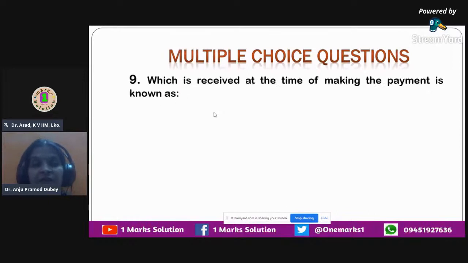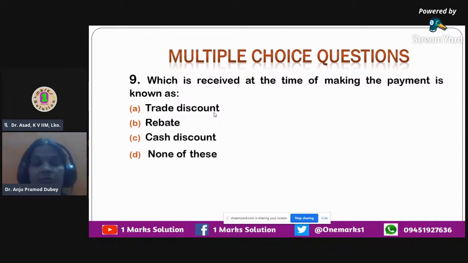The next question that we have over here is: which is received at the time of making the payment? Whatever amount you receive at the time of making payment. So these are the four options that are given to you. Out of these four, what is the thing that you receive when you make the payment? When you are giving payment to any party, either by check or by cash, what is it that you receive at the time of making payment?